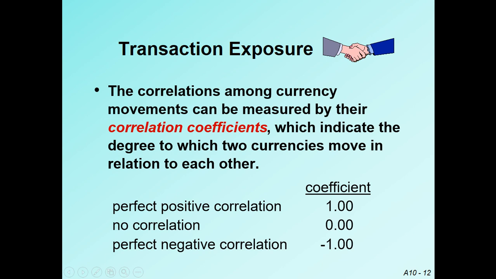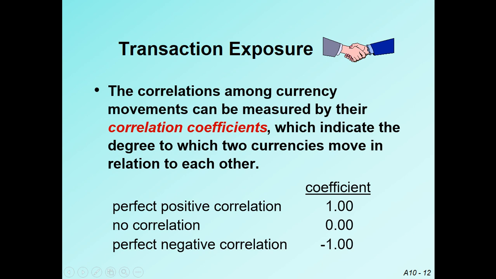If there is depreciation of the currency of Pakistan, there is also depreciation of the currency of Afghanistan. It means that both currencies are perfectly positively correlated with each other, and this is denoted by positive 1. If there is no correlation between the Pakistan currency and the Afghanistan currency, and the Afghanistan currency moves in any direction, there is no effect on Pakistan's currency. So it is denoted by 0.